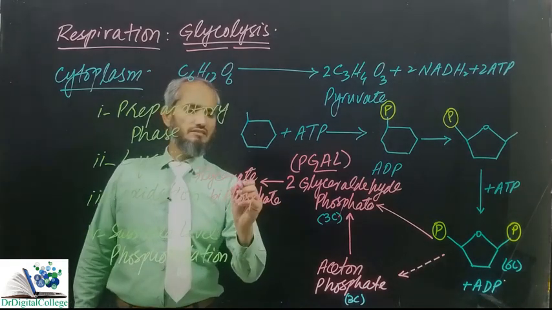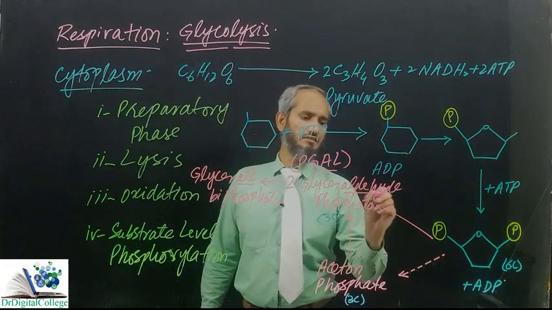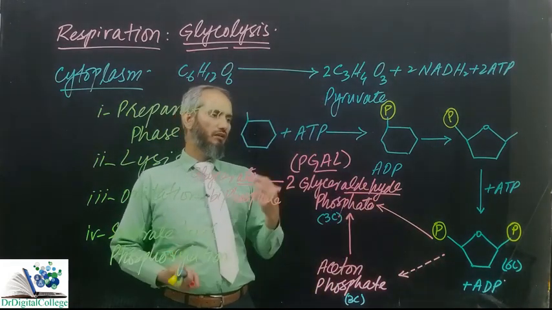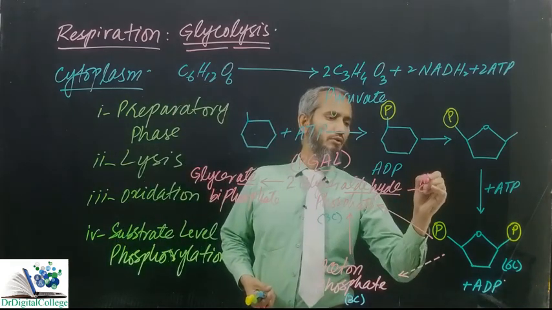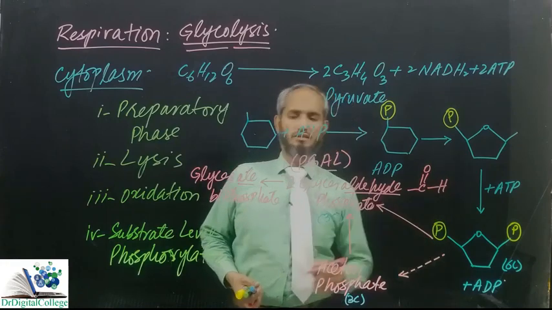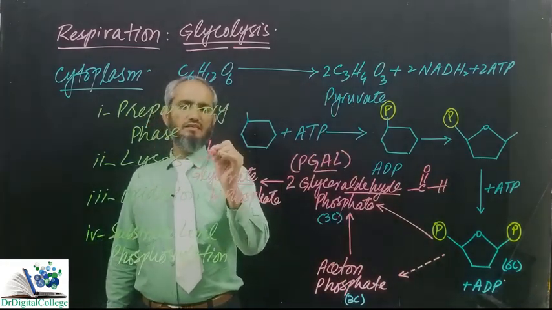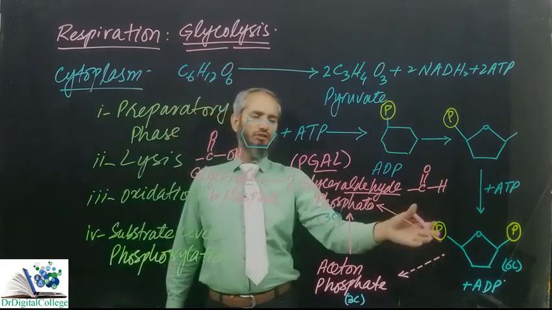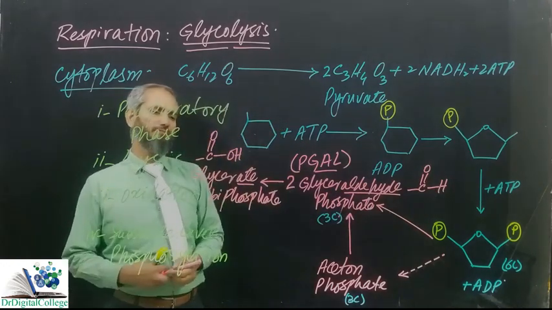If you look at this, this is glycerate and this is aldehyde. The general functional group of aldehyde is C double bonded O, H, while the functional group of glycerate is C double bonded O, OH. What's the difference between the two? Here there is no oxygen and here there is oxygen.